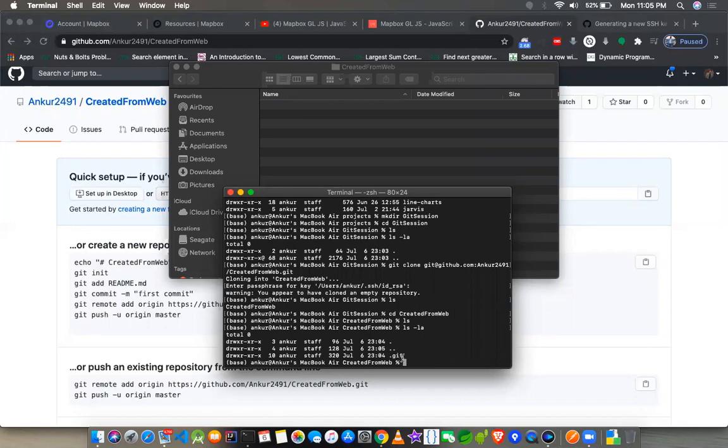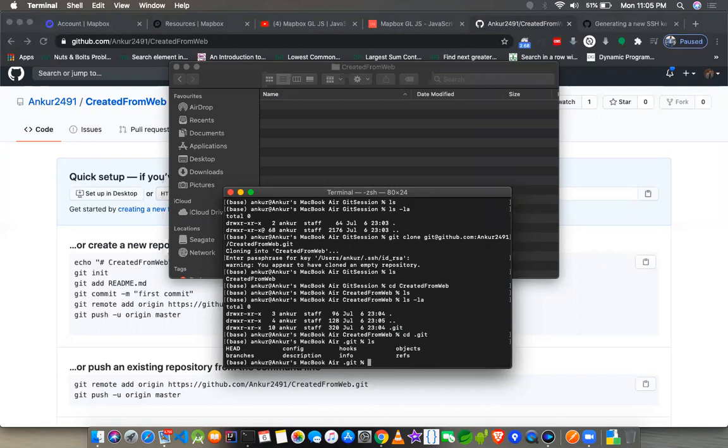Now see this, there is a .git directory, which is a D, so it is a directory here. I can just go ahead and go inside this git directory also. You can see these many different things now: there is a HEAD, branches, description, config, hooks, info, objects, refs. Now you don't need to understand all of this because this is very internal to git, and a few of the things are self-explanatory.